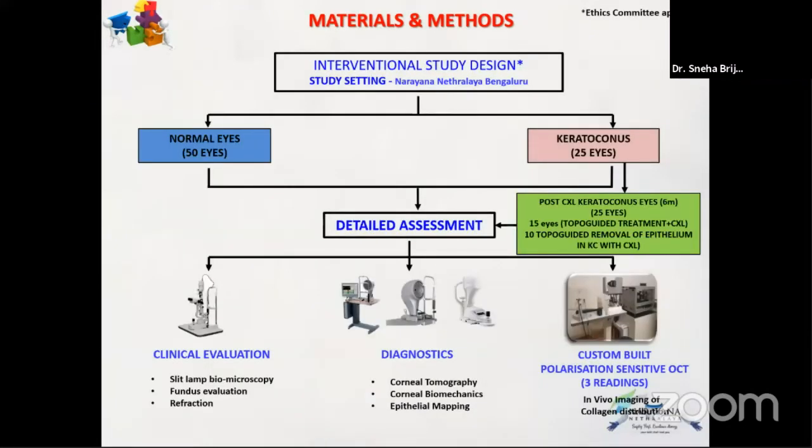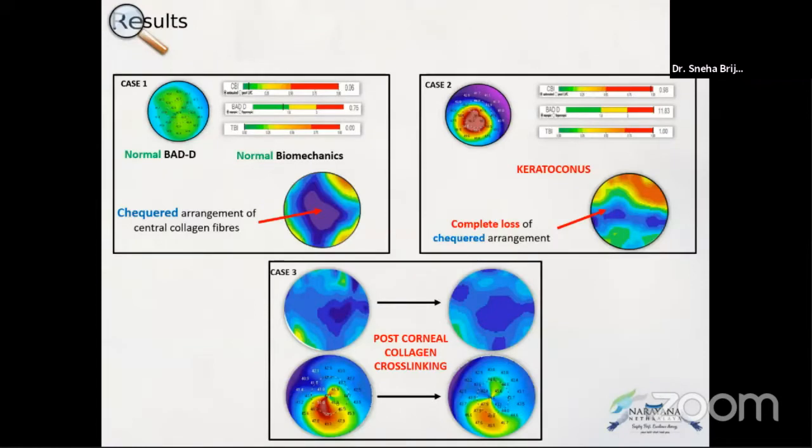So we carried out an interventional study after the ethics committee approval, where we recruited 50 normal eyes and 25 keratoconus eyes. We did a detailed assessment, including the clinical evaluation and diagnostics, and they also underwent the PS-OCT scans. We cross-linked these keratoconus eyes on progression, and then we again did the detailed assessment and the polarization-sensitive OCT scans. So here are three cases.